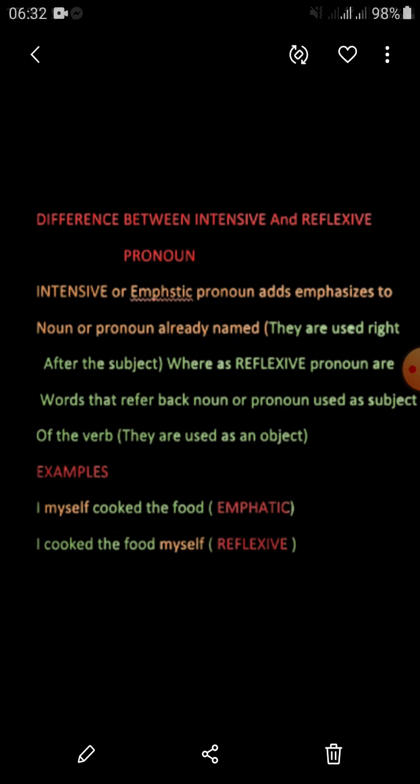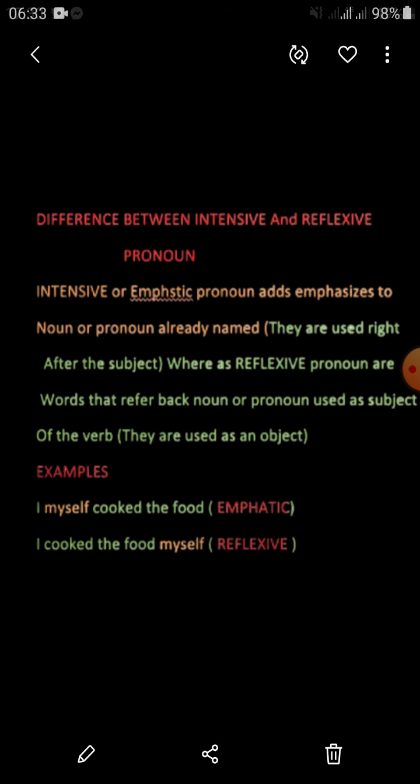Now, once we have discussed emphatic and reflexive individually, don't forget to differentiate between intensive and reflexive. Intensive or emphatic pronouns add emphasis to a noun or pronoun already named. They are used right after the subject, whereas reflexive pronouns are words that refer back to the noun or pronoun used as the subject of the verb. They are used as an object as well.